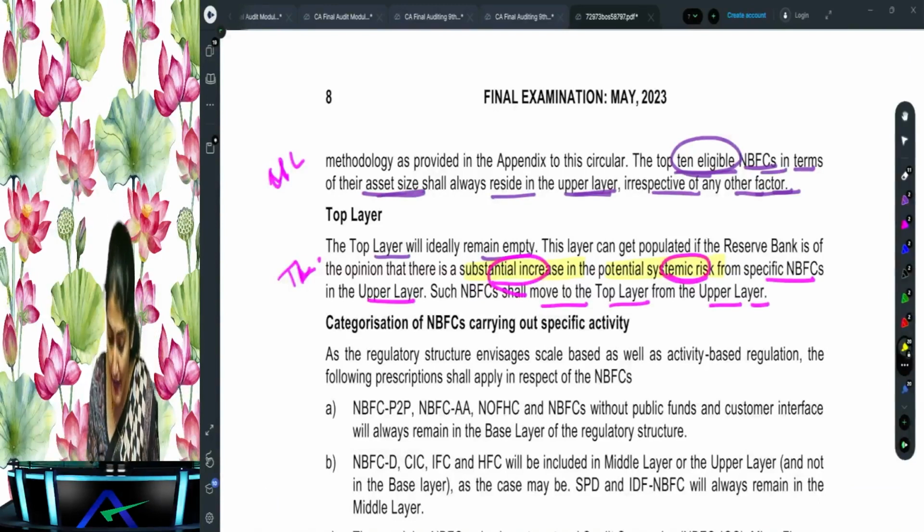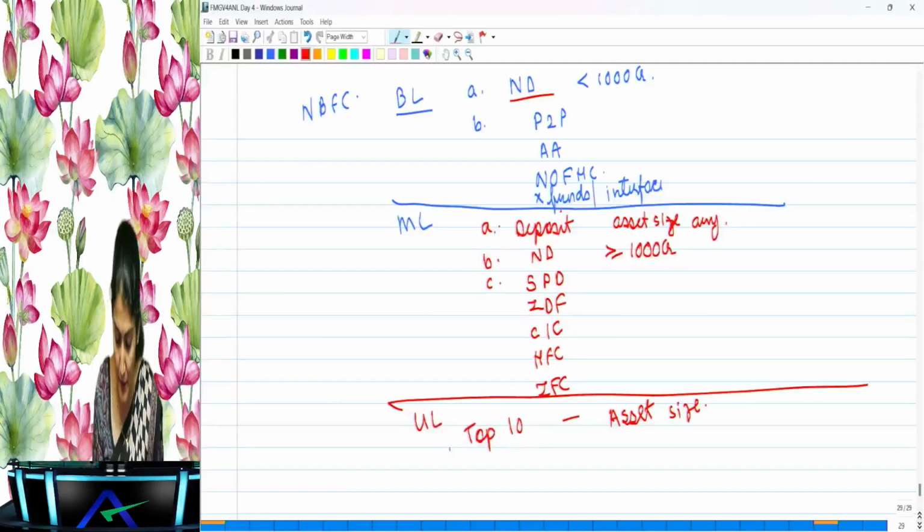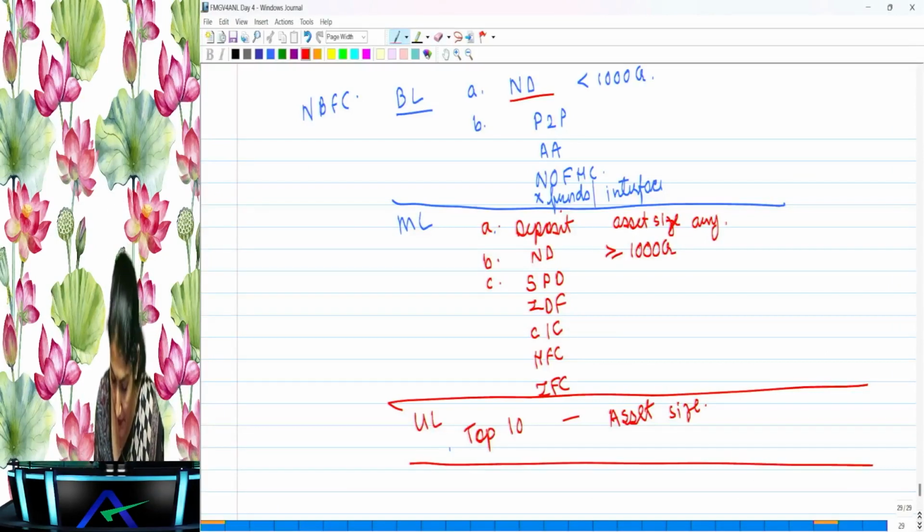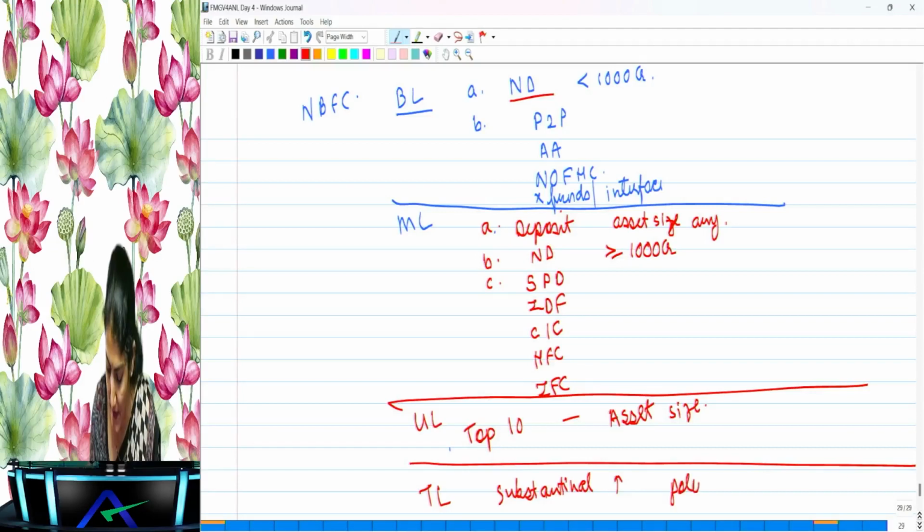Now this categorization of NBFC: you have the upper layer and then you have the top layer. Top layer, what does it say? When there is a substantial increase in the potential systemic risk.